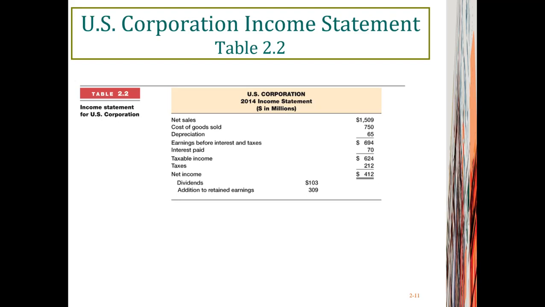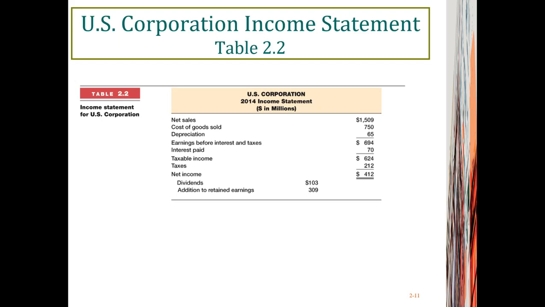And once we subtract the interest paid to debt holders, we get taxable income. Then we continue to subtract taxes, which is the money that the corporation paid to the IRS or U.S. government. Then we come up with net income.